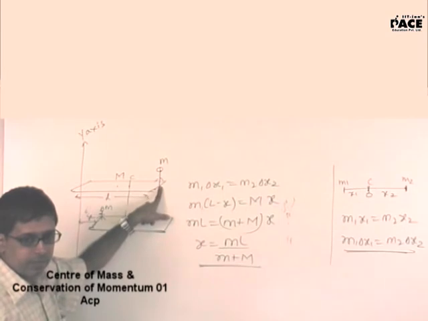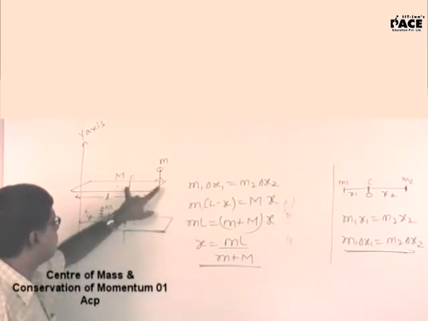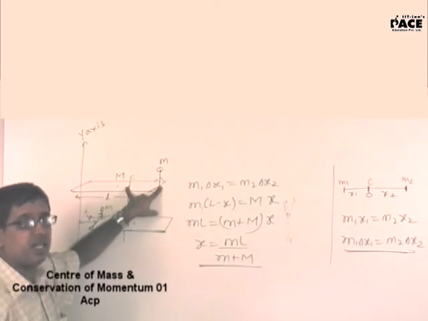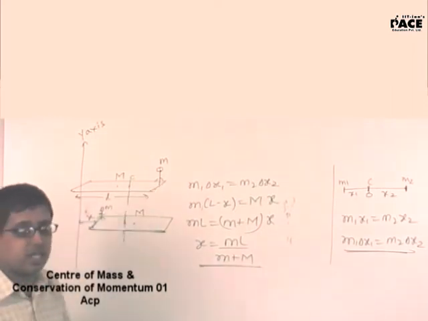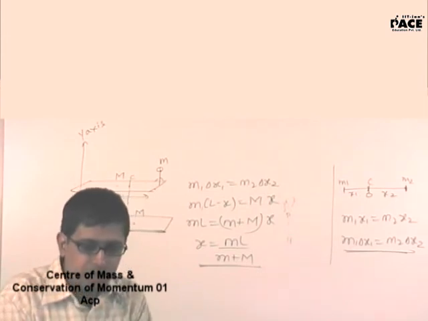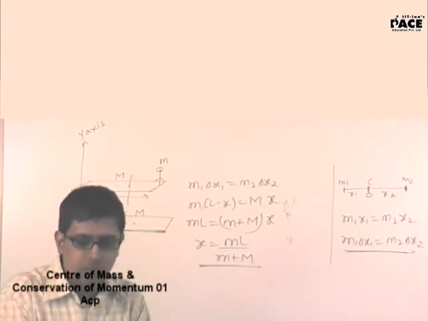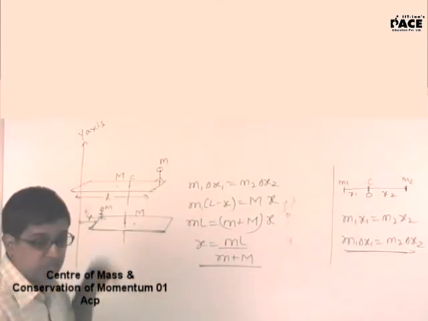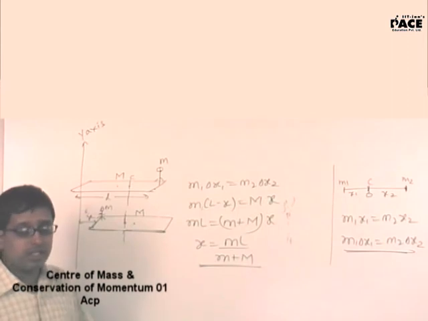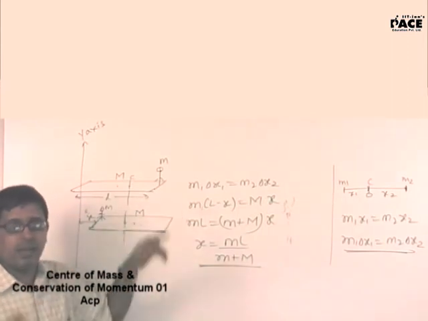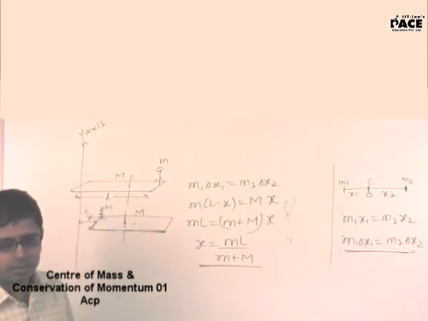That means the center of mass shifted from here till here. If the center of mass is shifting position, then there should be an external force on it. So then what will be that external force? You are telling me there is no external force, so I am telling you this is not possible. There is no external force, there is no friction is what you are telling me. Hence I am telling you that is not possible.